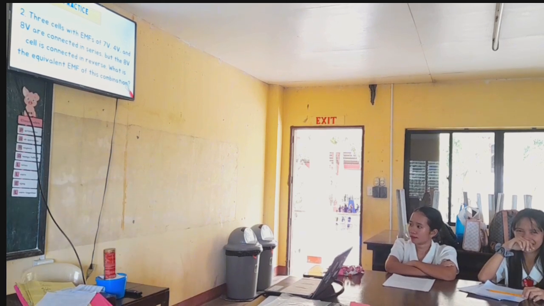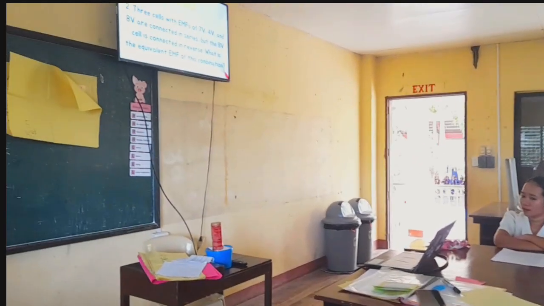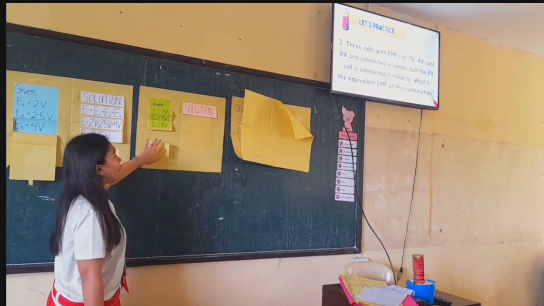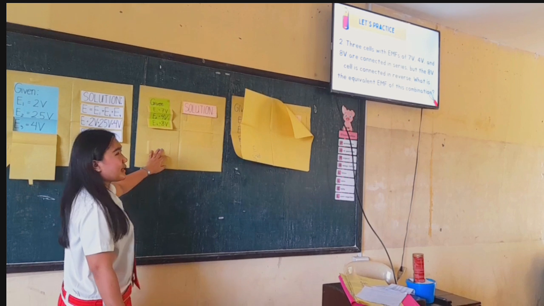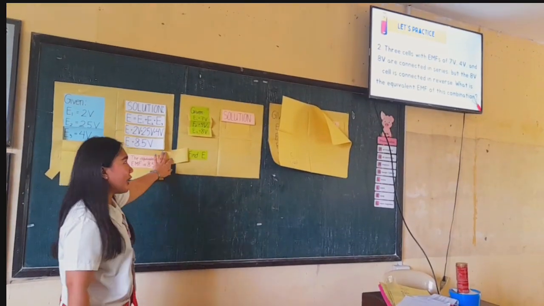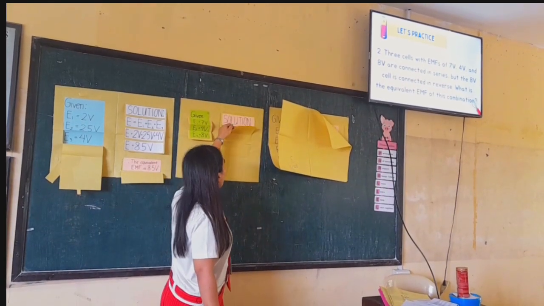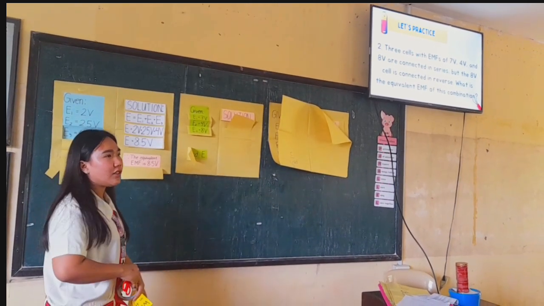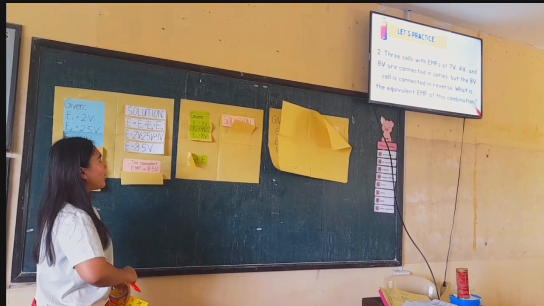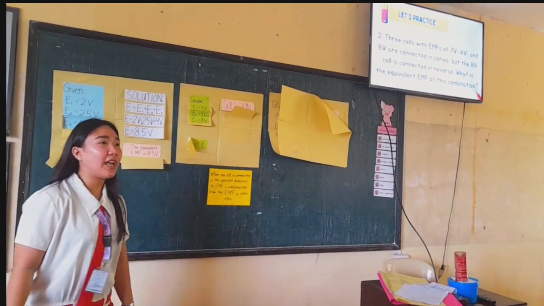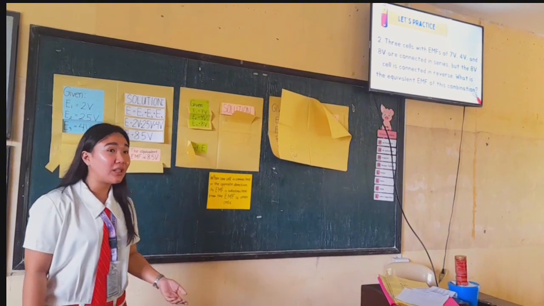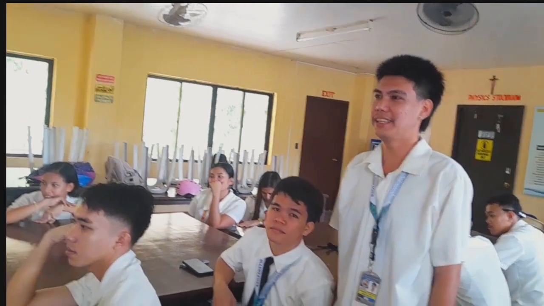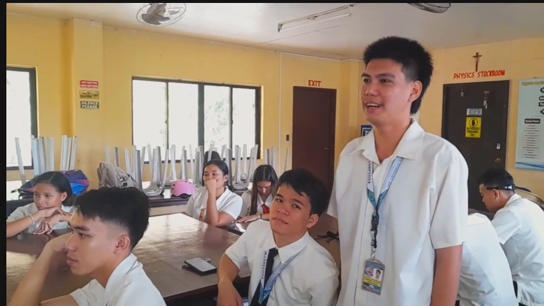So here in our given, E sub 1 is 7 volts, E sub 2 is 4 volts, and the last EMF is 8 volts, right? We have to find our EMF. Since one of the cells is connected in reverse, you have to simply minus. Mr. Fernandez, would you like to read? When one cell is connected in the opposite direction, its EMF is subtracted from the EMF of other cells.